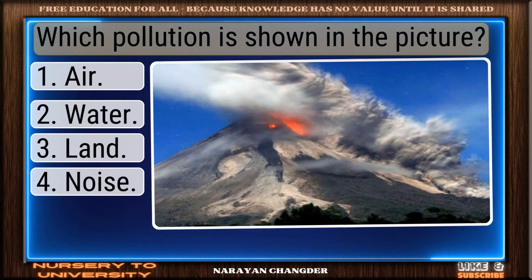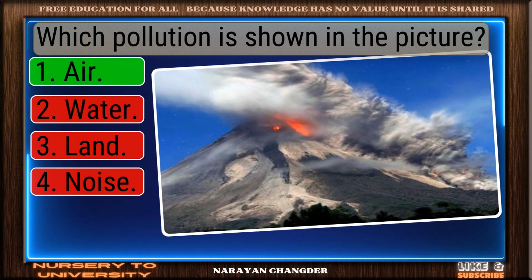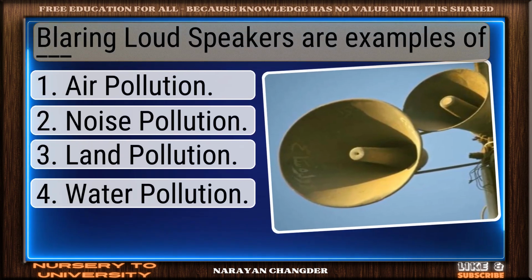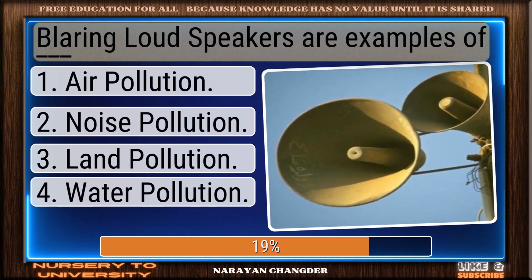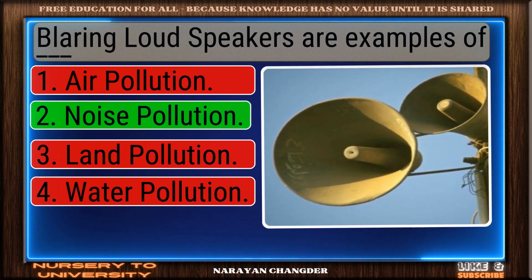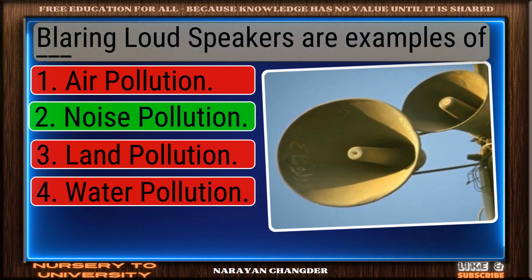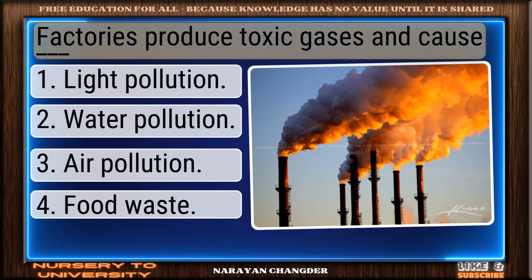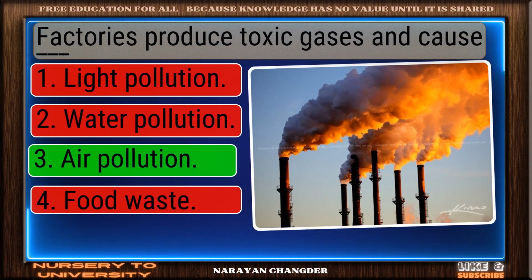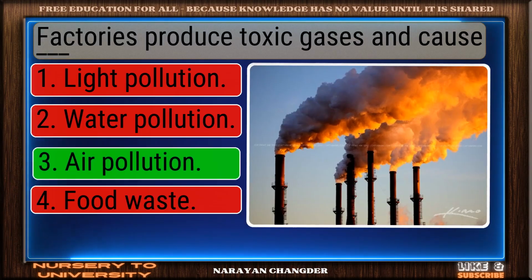Which pollution is shown in the picture? Smart pick. Air is the correct choice. Blaring loudspeakers are examples of dash. Exactly. Noise pollution makes sense, and it is the right choice. Factories produce toxic gases and cause dash. On track. Air pollution is the correct answer.